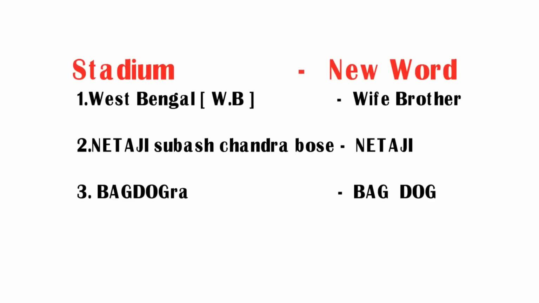Coming to the third one, Bagdogra Airport. See friends, if you observe this word, there are two letters which you well know, B-A-G. Its pronunciation is bag. Coming to the second one, D-O-G, dog. So try to remember Bagdogra Airport as bag dog. Now we have got total three new words, wife brother, Netaji and bag dog.